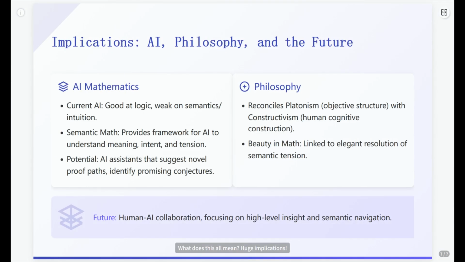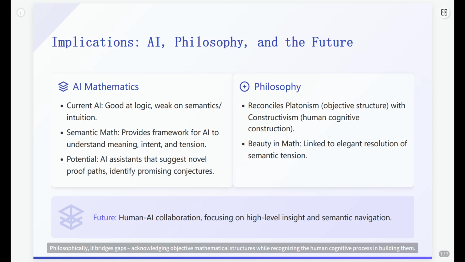What does this all mean? Huge implications. For AI, current systems are great at following logic, but they lack true mathematical intuition. A semantic framework could give them a roadmap, helping them understand why a problem is hard, guiding their search for proofs. Imagine AI assistants that don't just calculate, but reason about meaning.